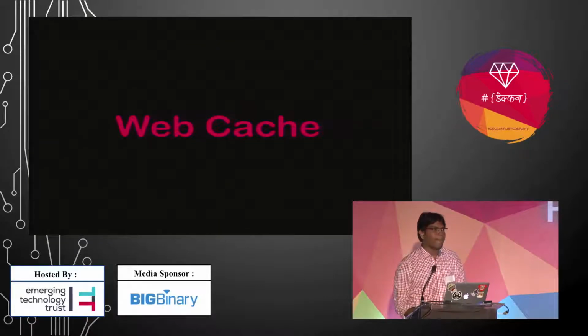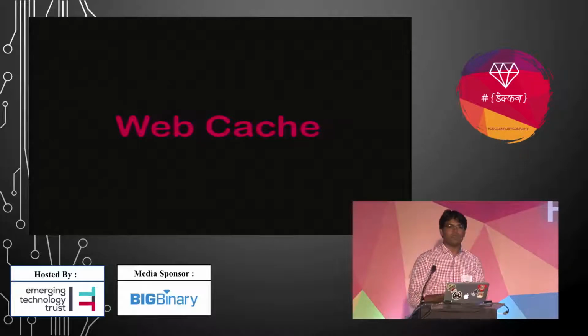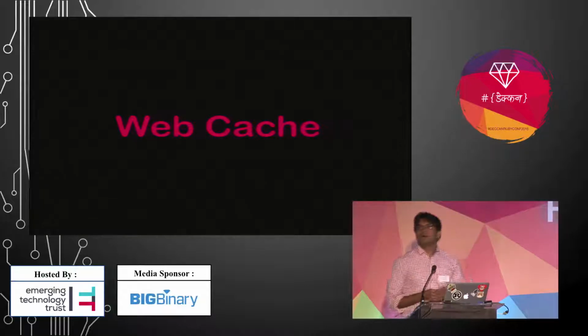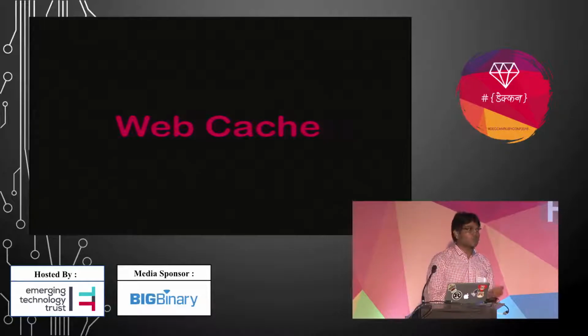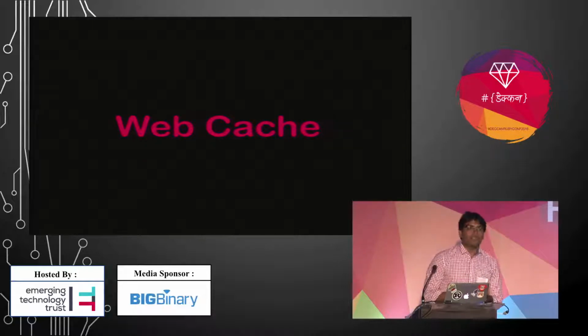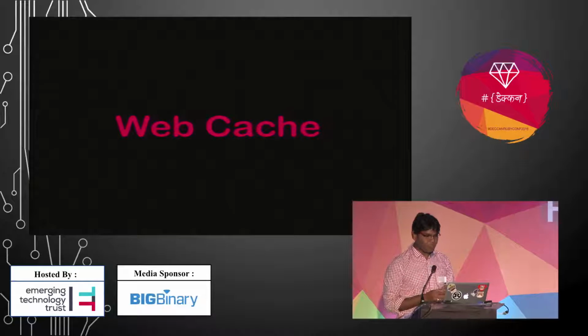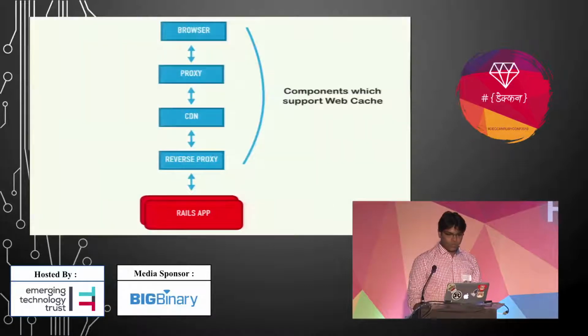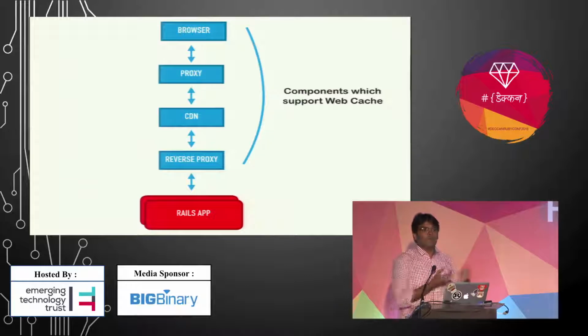Now, web cache. Between the web browser and the server, we have some components like proxy servers, CDNs (content delivery networks), or reverse proxy servers. Those components can have their own caching systems. They don't want to fetch the data from the main server twice, or for every request.